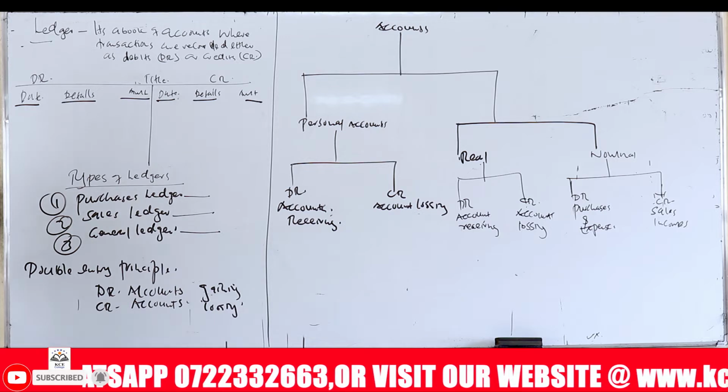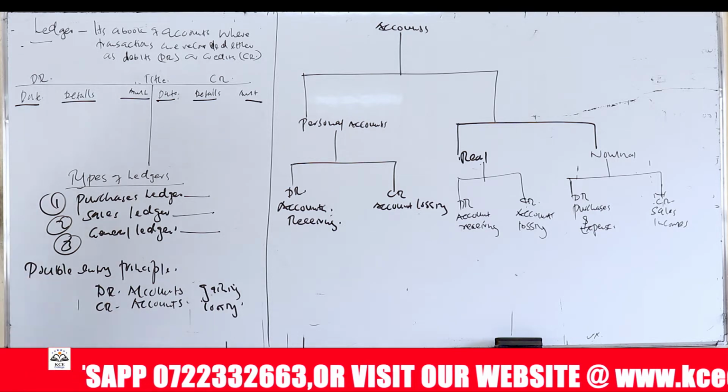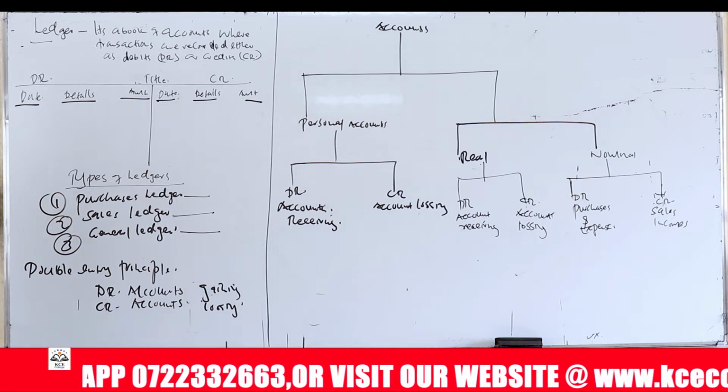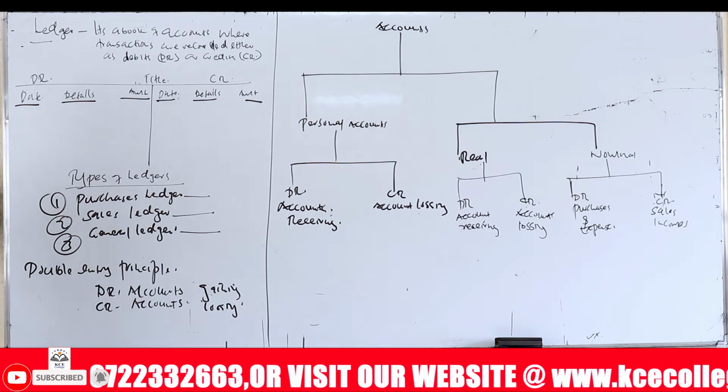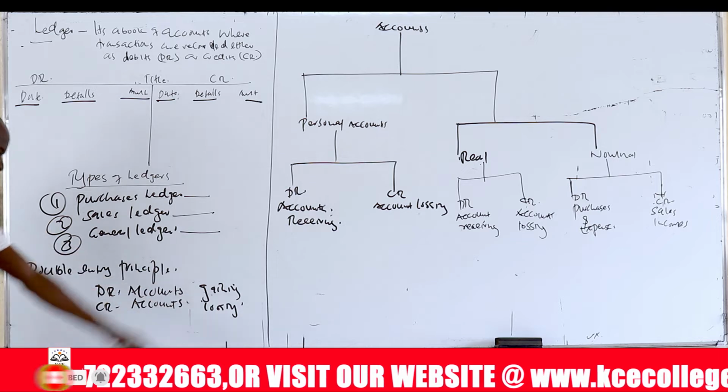When you're recording information in a ledger, we observe the principle of double entry. The principle of double entry states that you identify the account that is receiving, you debit. The account that is receiving, you debit.